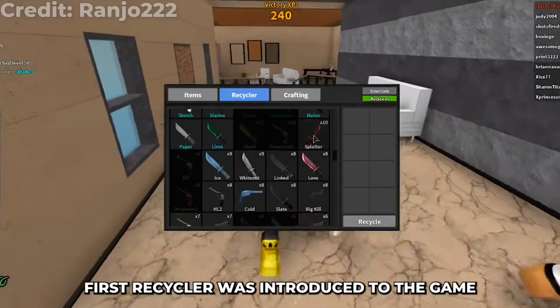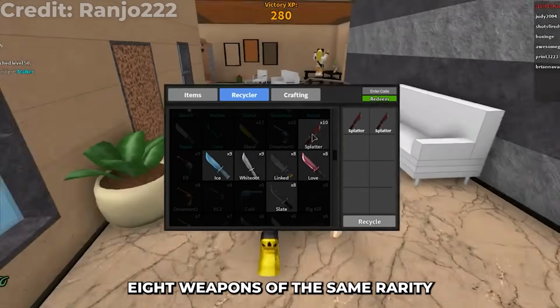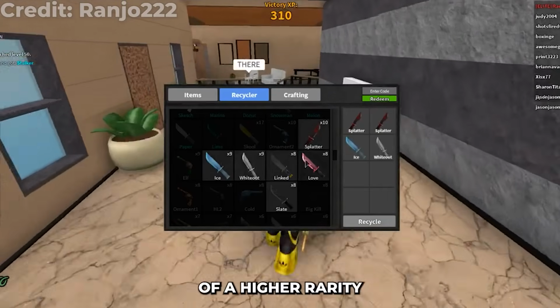First, Recycler was introduced to the game. Recycler was a feature that allowed you to combine 8 weapons of the same rarity in order to create a new weapon of a higher rarity.